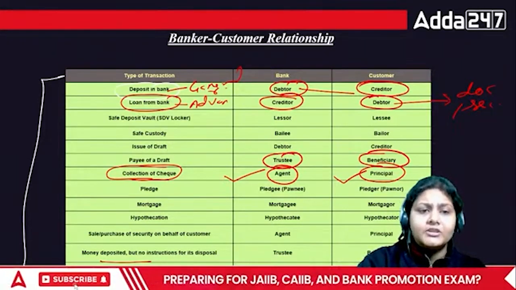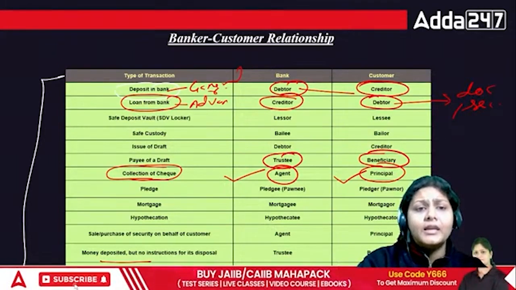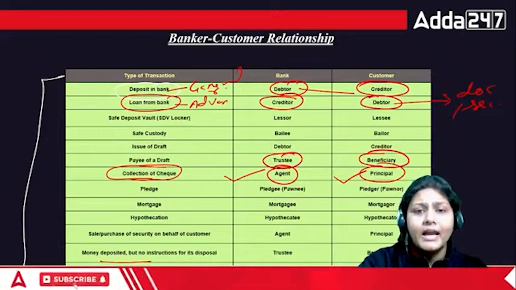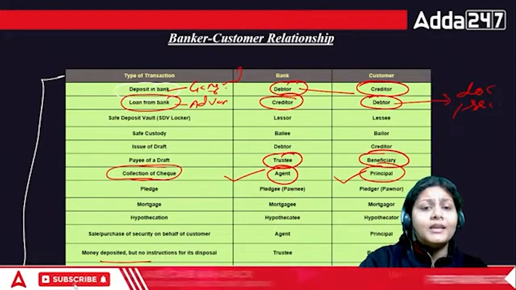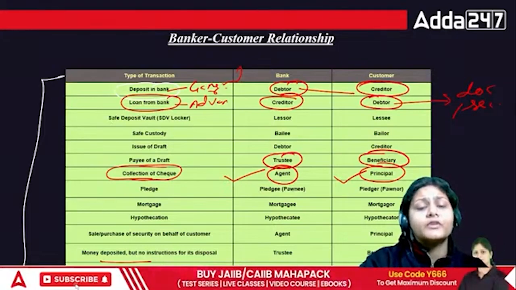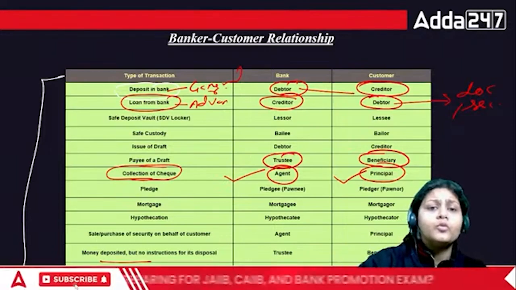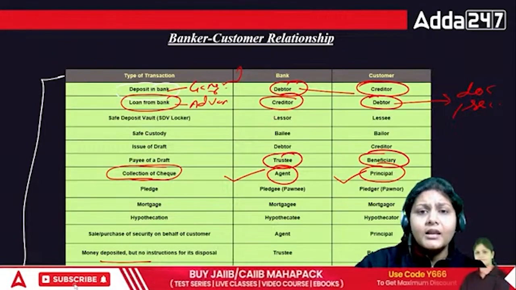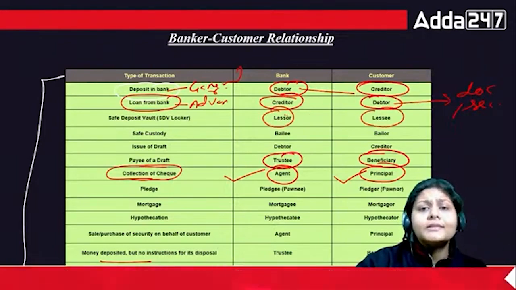Principal and agent. Then there is another relationship, lessor and lessee, according to the TP Act, that is the Transfer of Property Act, right? Normally the lessor is what? The lessor is the person who transfers the immovable property, and the lessee is the person to whom the property is transferred. See, this is the lessor and this is the lessee. The lessor is the one who is giving his property.